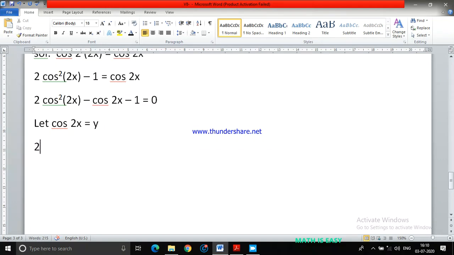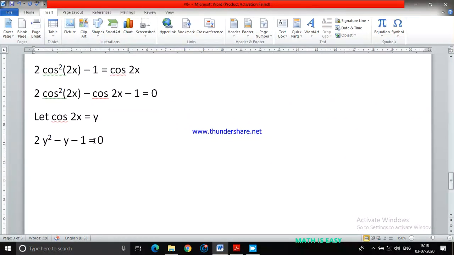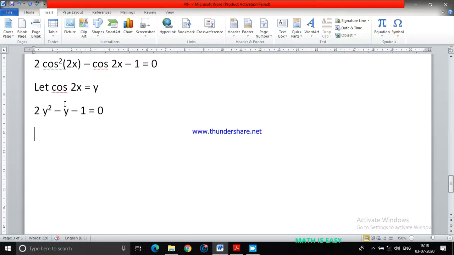So your equation will become 2y square minus y minus 1 equals 0. That's how the quadratic equation is formed. By substituting cos 2x as y, cos square 2x becomes y square, so 2y square, and cos 2x I replace directly with y, minus 1 equals 0.